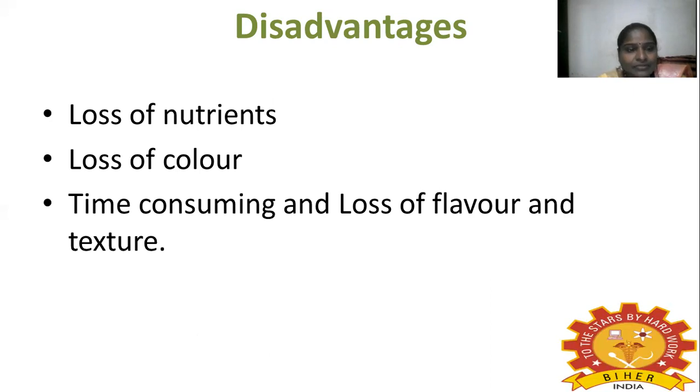Okay, loss of nutrient means when we cook the food in the water, some of the nutrients will dissolve in the water, so we could not get as much nutrient by the boiling method. Loss of color: the color will also dissolve in the water, so we could not get a proper color in the boiling method. And it is a time consuming method because it takes time to tender the food. Loss of flavor and texture will also occur in the boiling method. So these are some of the disadvantages.